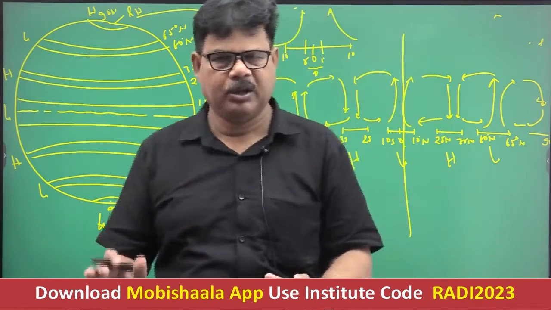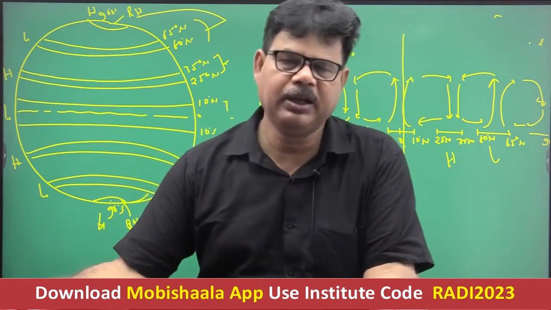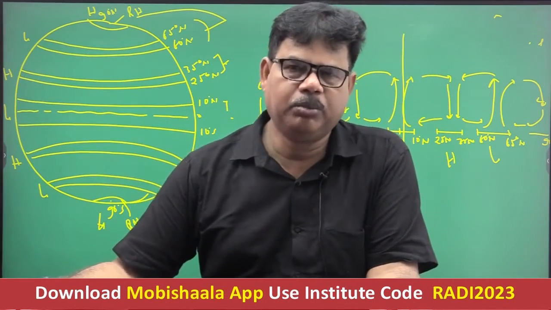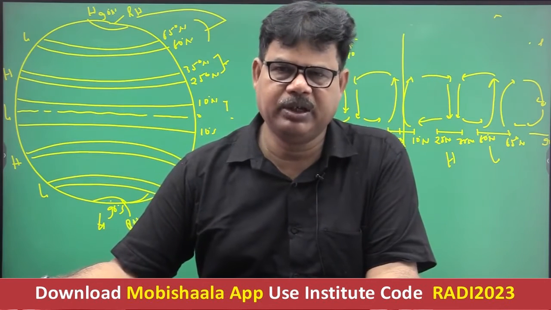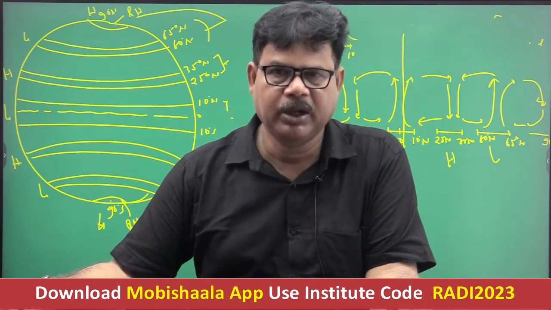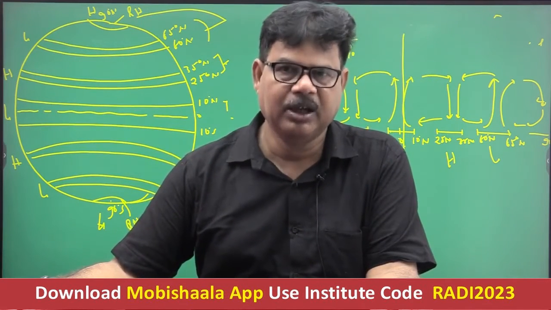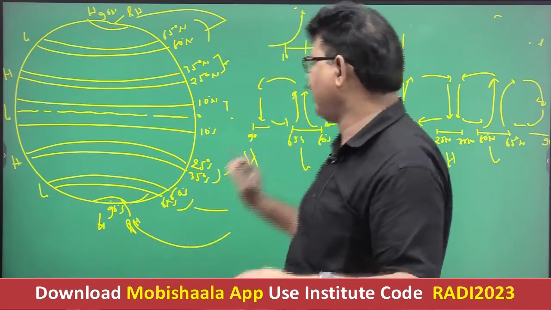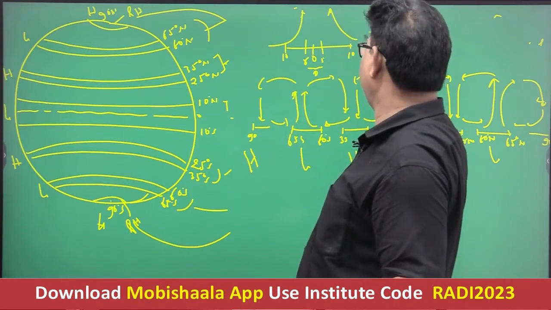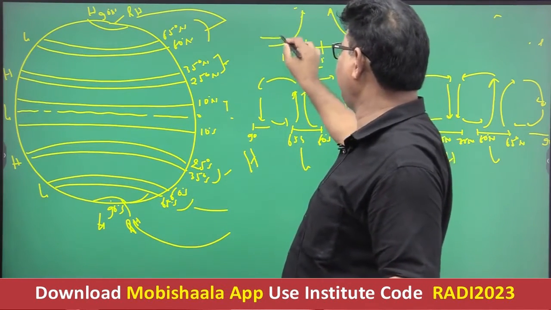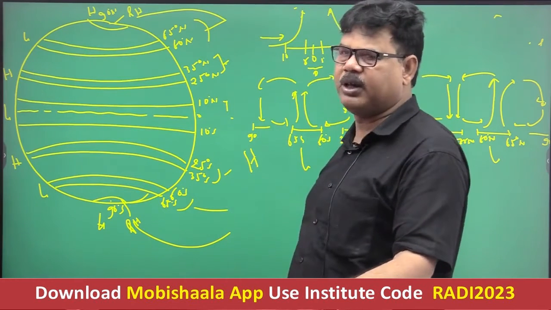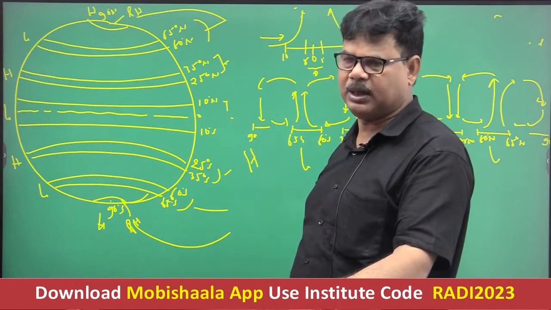Getting well? Now see, 0 to 10 degree, that is the equatorial low pressure belt, is also referred to as the intertropical convergence zone, that is ITCZ, because two trade winds, one trade wind of the northern hemisphere and second trade wind of the southern hemisphere, converge between 0 to 10 degree north and south.